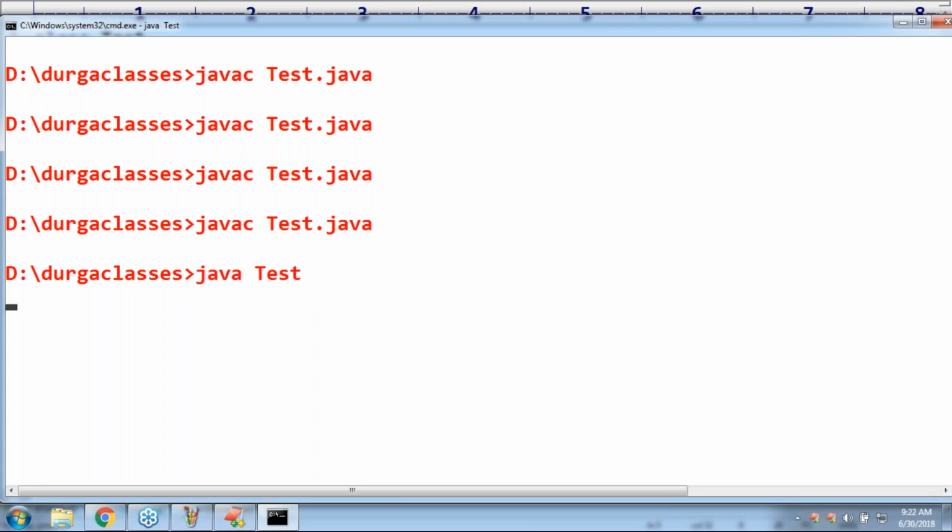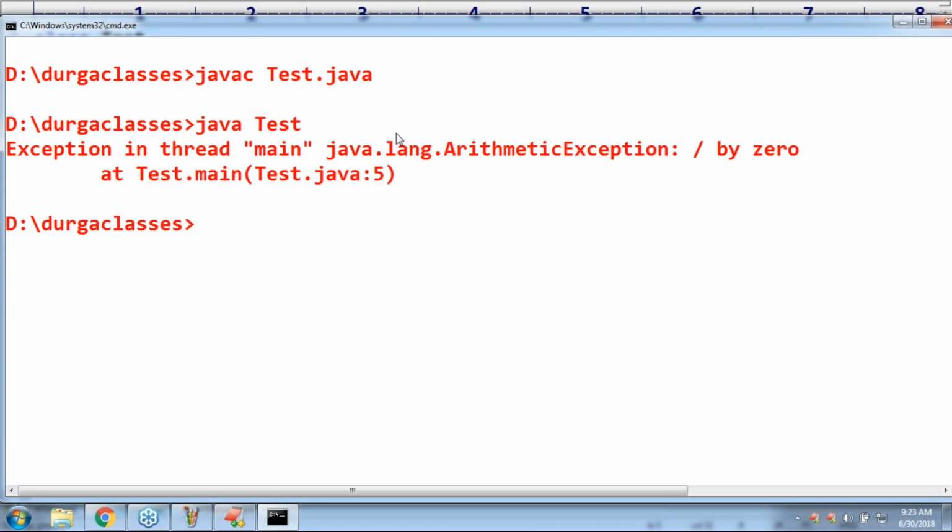Definitely an exception is going to come. Remember that an arithmetic exception is coming definitely, but unfortunately my compiler is not in a position to recognize or check this exception. Such types of exceptions are by default considered unchecked exceptions. Remember that.